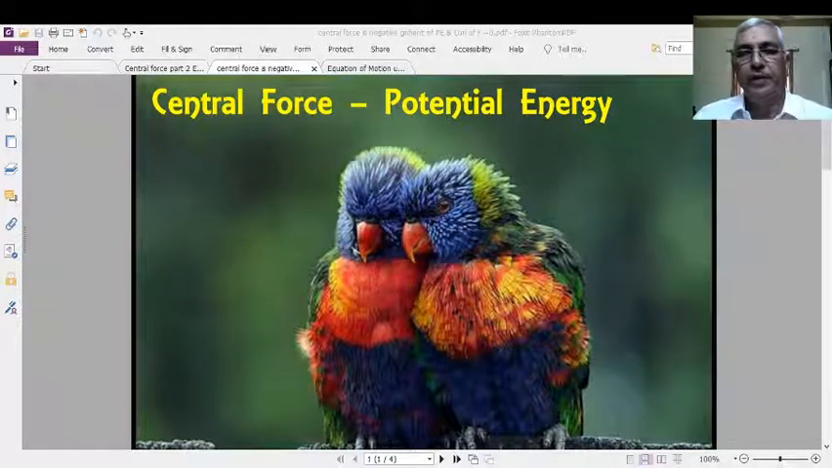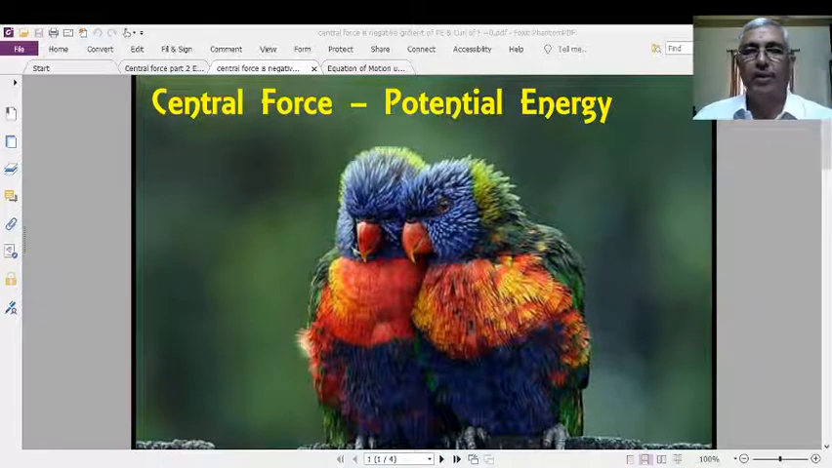Already we know that central force is a centric force, a force that is always acting towards a fixed point or away from a fixed point, and whose magnitude is a function of the distance of separation of that body to the point where it is acting.